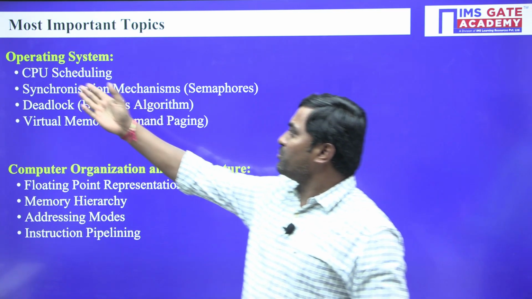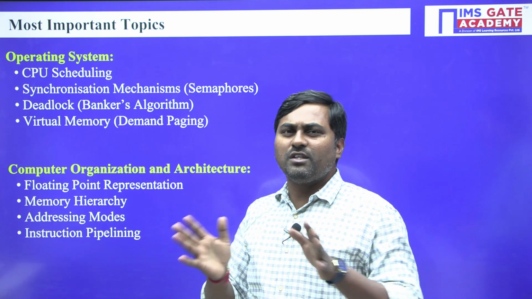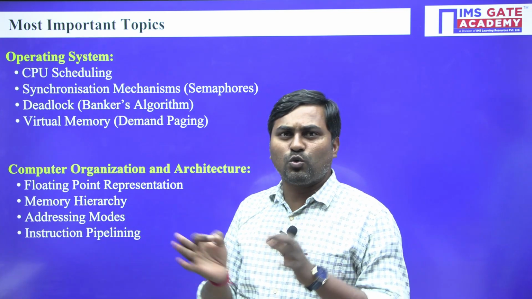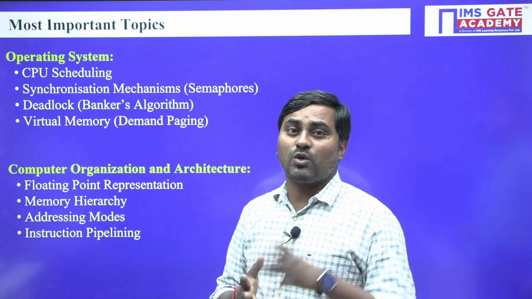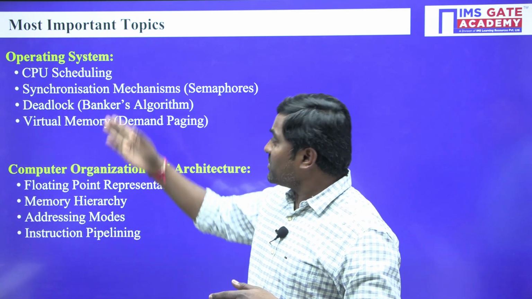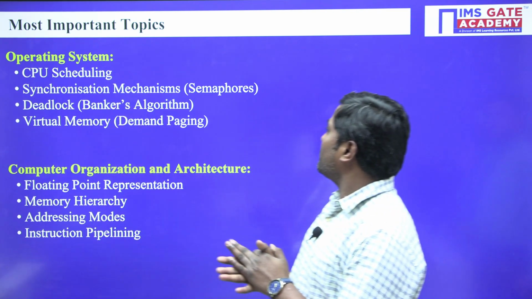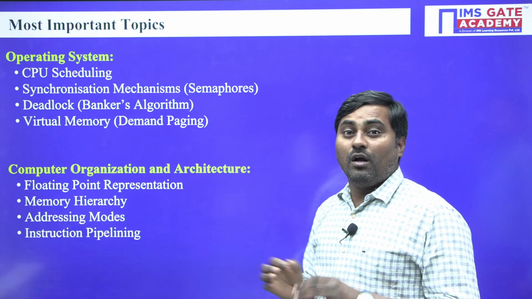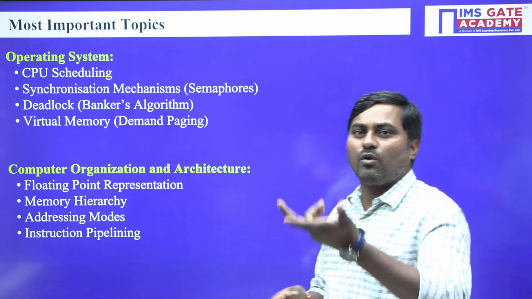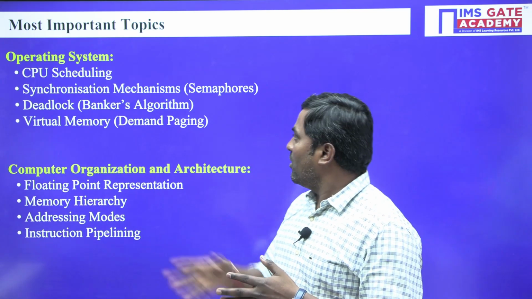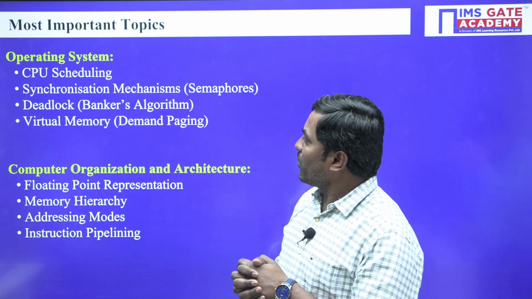First I mentioned CPU scheduling algorithm. In most of the years which I observed, there is either a 1 mark or 2 marks question from the CPU scheduling algorithm, like round robin algorithm, shortest job first or shortest remaining time first. Coming into the second chapter, synchronization mechanism, especially semaphore. They can frame a question on semaphore concurrency, or give some synchronization mechanism and frame a question. We can expect 1 or 2 questions from synchronization.